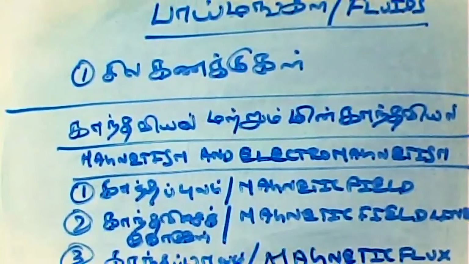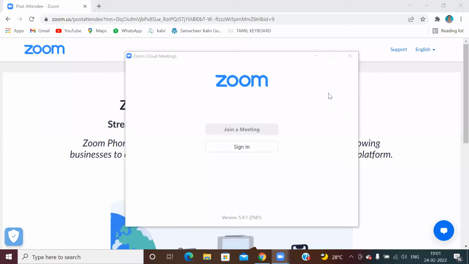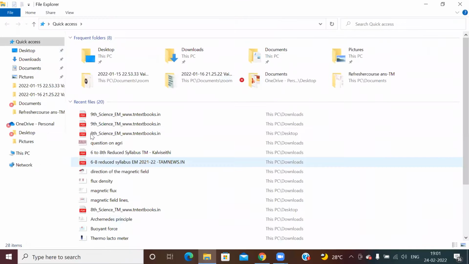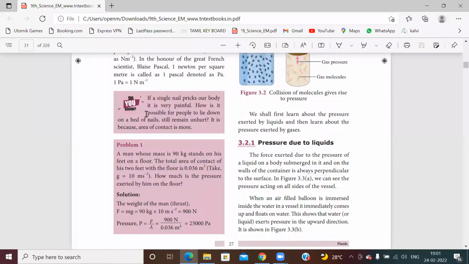First we will see some 2-3 problems which we have worked out in the portion called fluids. So we will first see the problems. I will screen share. This is the first problem which I am going to work out.